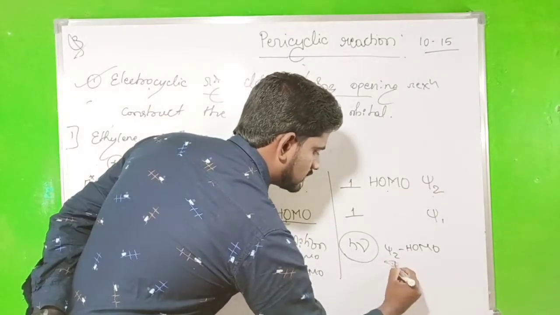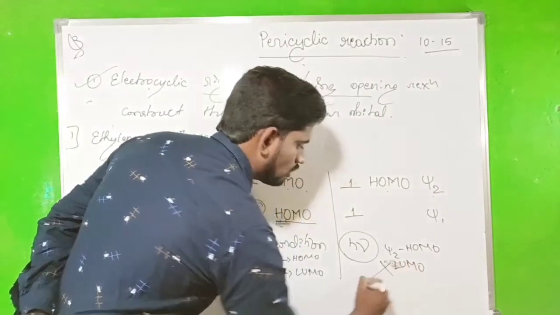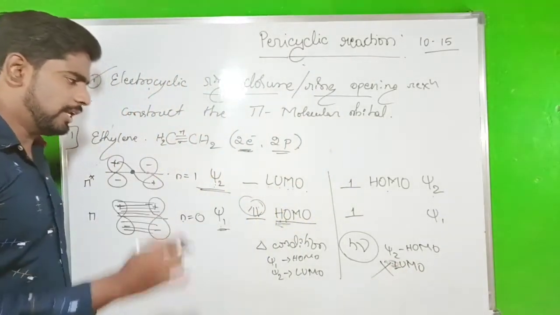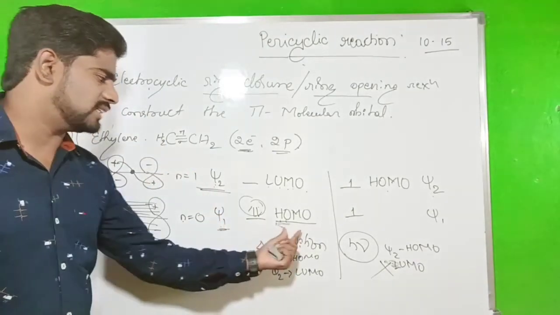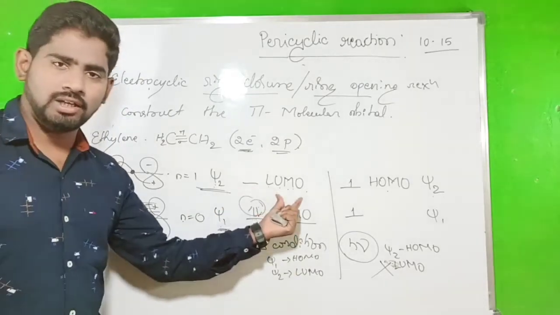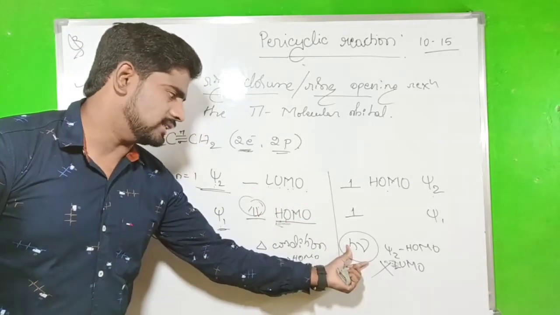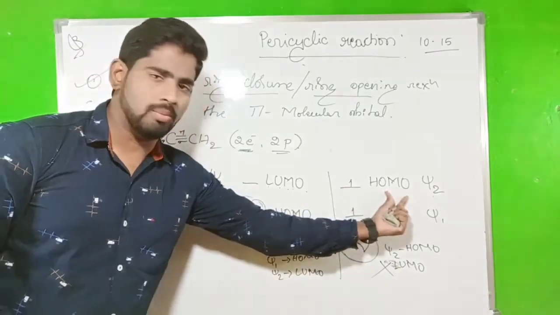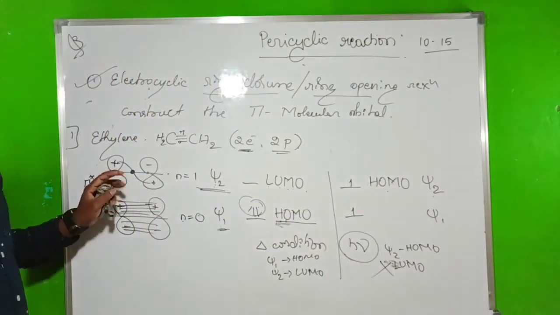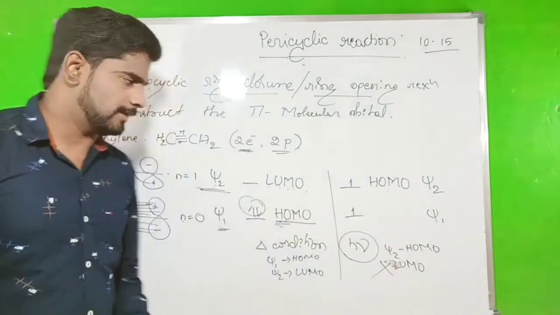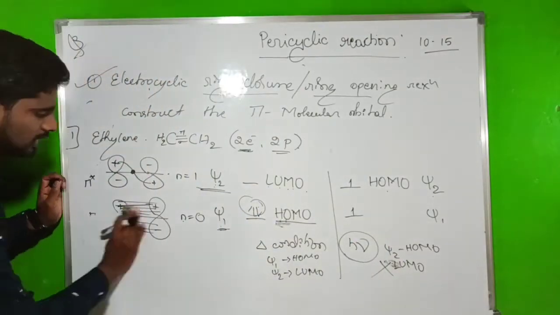There is no presence of LUMO, so that's a very important condition. In ethylene under thermal condition, ψ1 acts as a HOMO and ψ2 acts as a LUMO. But in the photochemical condition, ψ2 acts as a HOMO. There is no presence of LUMO for the ethylene condition. It's very, very important. So next, let's go to one more example.